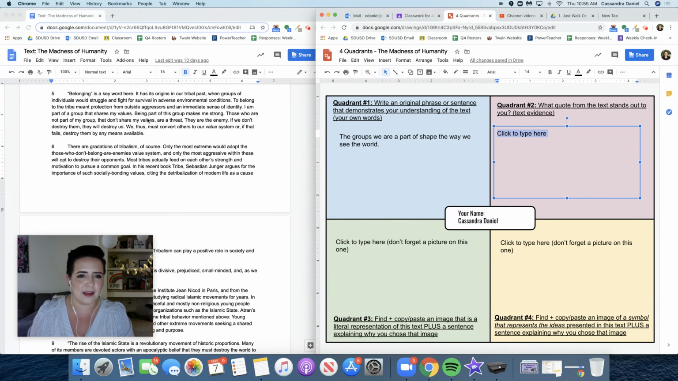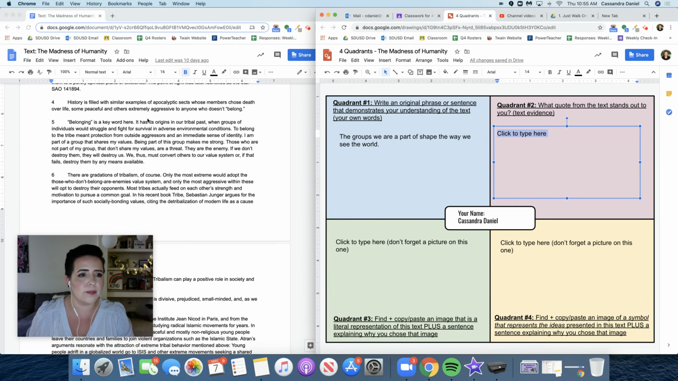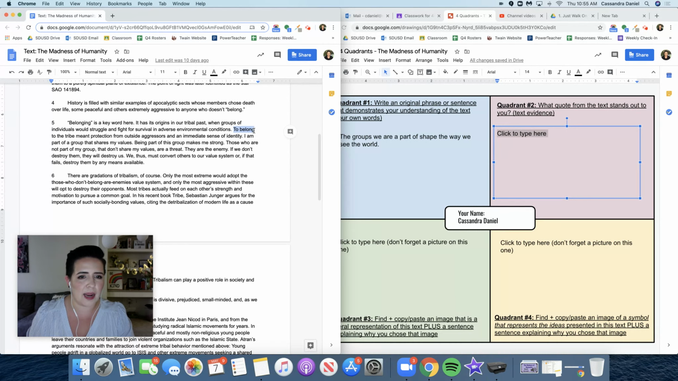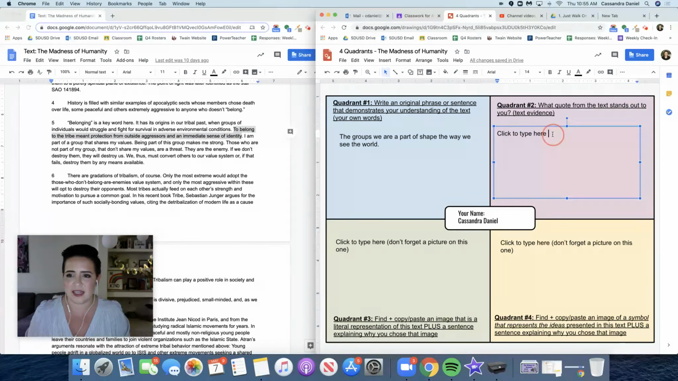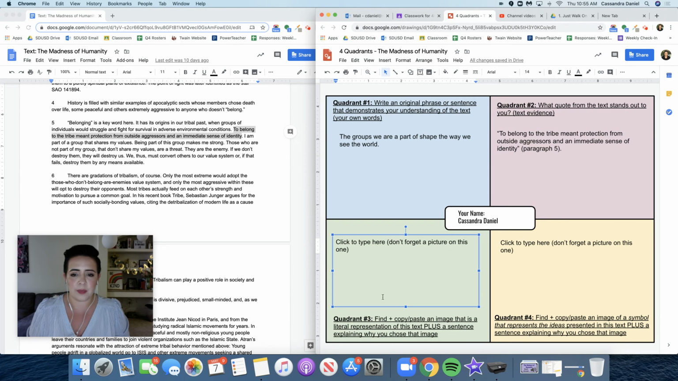Okay, I actually like the first one that I saw the most. So, to belong to the tribe meant protection from outside aggressors and an immediate sense of identity. I'm going to Control C and then Control V. And I want to put that in quotation marks. And I'm going to cite paragraph 5. You should cite as well. Then quadrant 3, find and copy and paste an image that is a literal representation of the text.